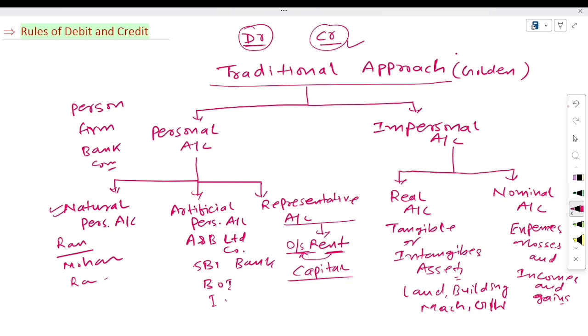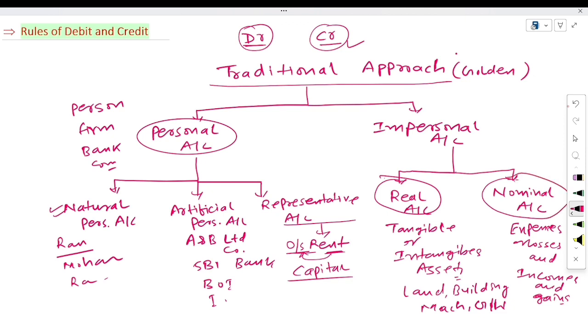Now what are the rules? Because we have to understand the rules of debit and credit. What are the rules, how these account would be debit and credit? So here according to the traditional approach we have to remember only these three accounts. First one is personal account, second real account, and third nominal account.